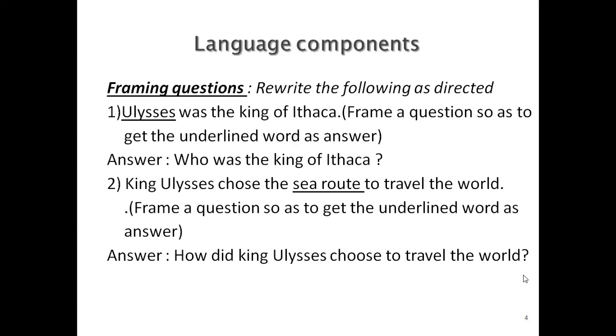To frame a WH question, your questions will always start with WH words. Which are the WH words?